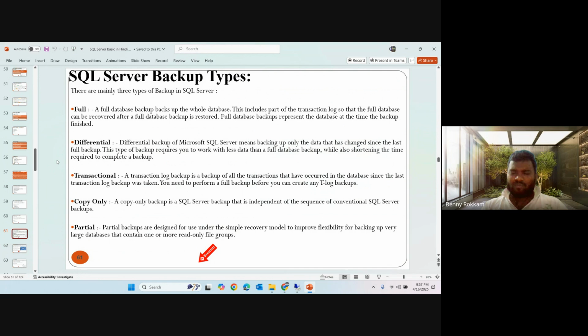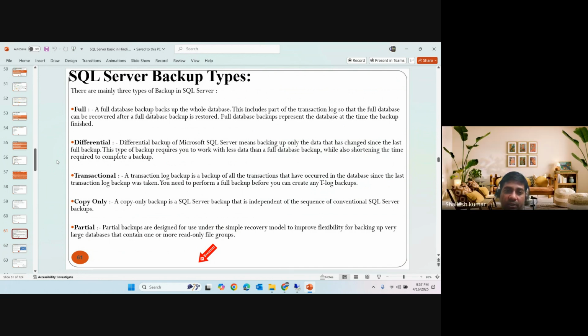So till now we have discussed the recovery model, backup, server roles, database roles, query states, database states, and the versions and limitations in SQL Server. These are the topics we have covered so far. Do you have any questions so that we can discuss here?